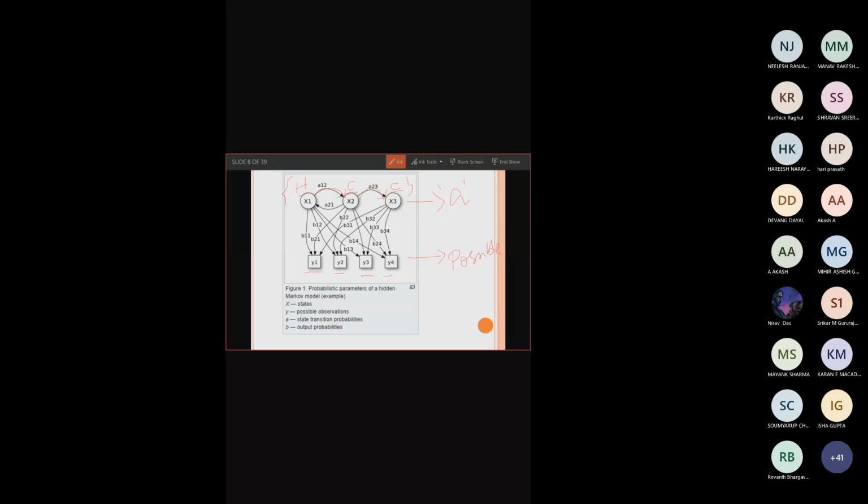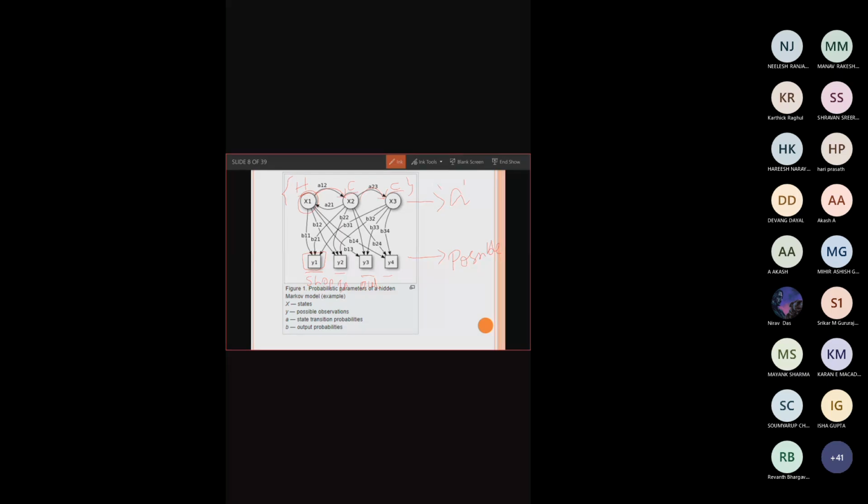If it is a hot day, a person will go for shopping. If it is a cold day, the person is inside the house. If it is another day, the person is going out for shopping. So these are all the possible observations that we have. What is the probability for a particular state to occur, and what could be the possible observation we could expect to happen? That is called hidden observation.